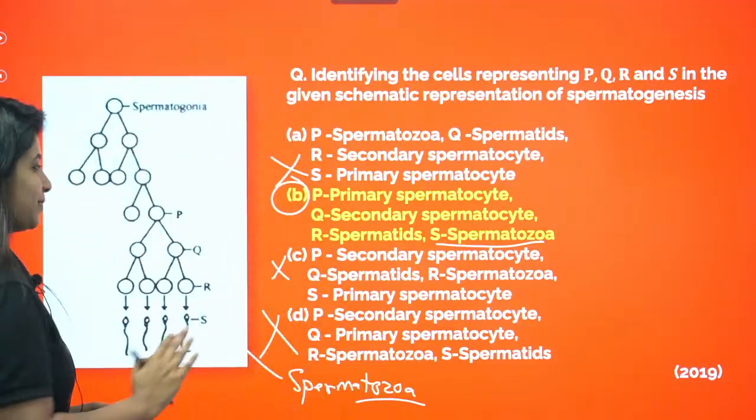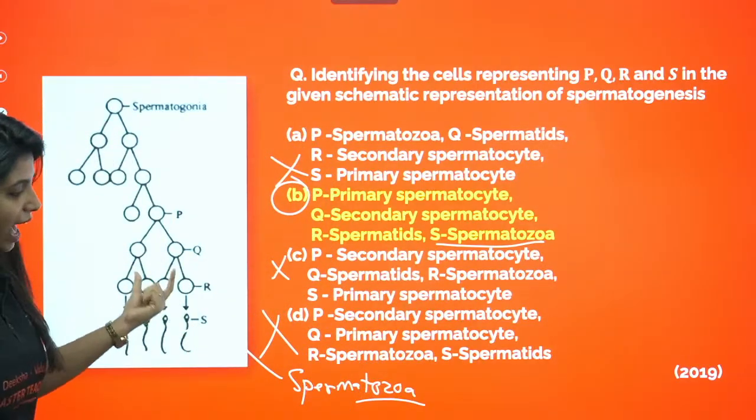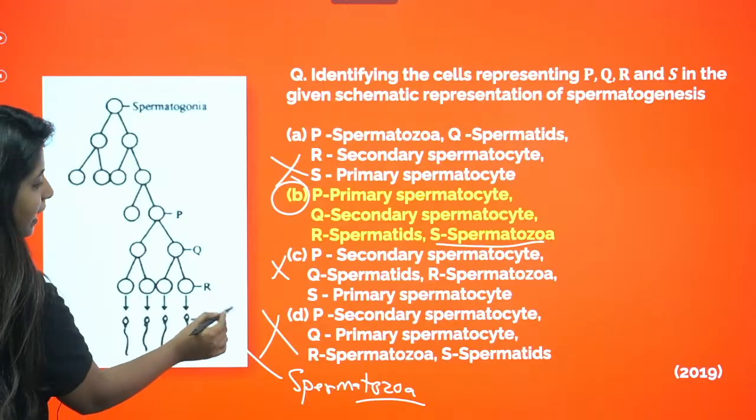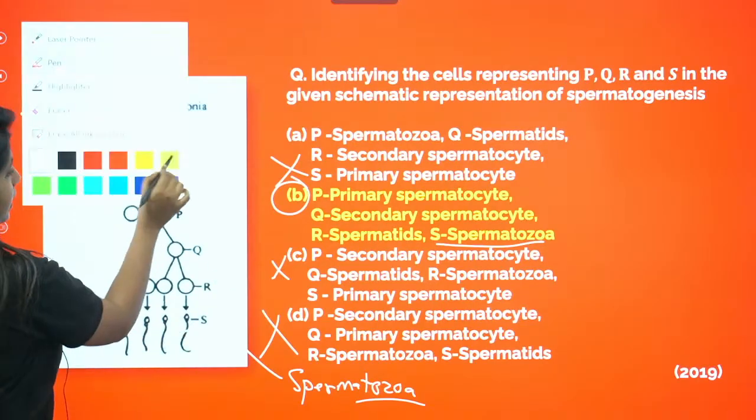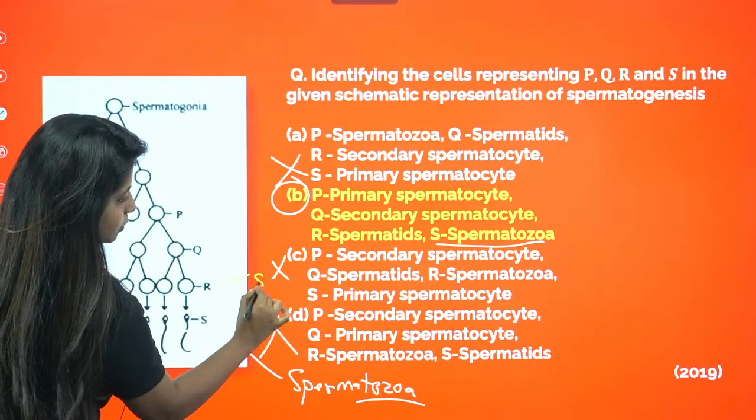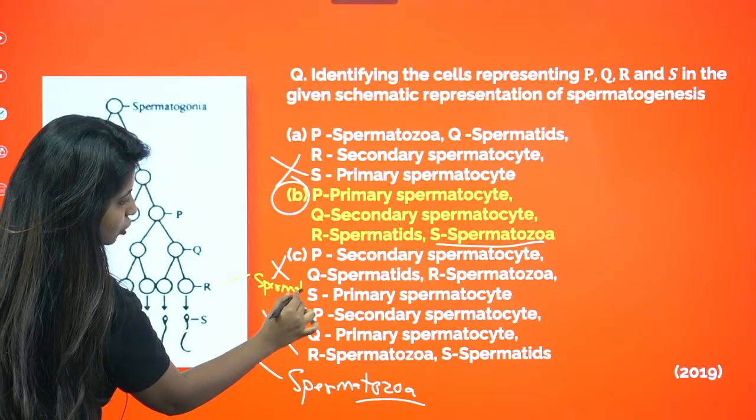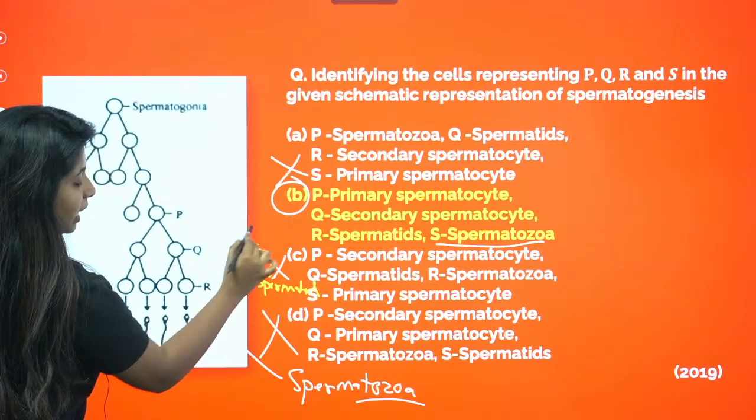Okay. So yes, this is how it goes. You have this spermatozoa. That means who forms the spermatozoa? It is going to be the spermatid. Now, spermatid came from where?